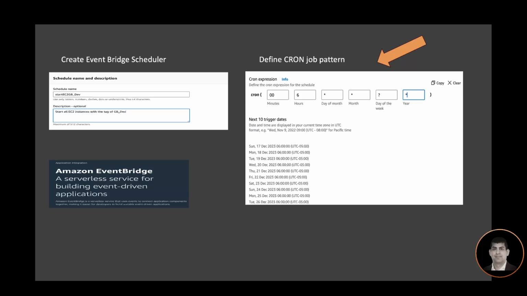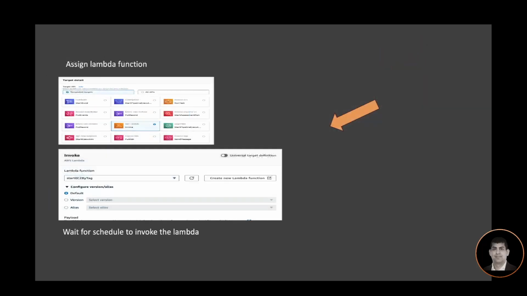I can further refine it by introducing the day of the week so that it only starts every Monday. That is an improvement that can be made on this cron job pattern.